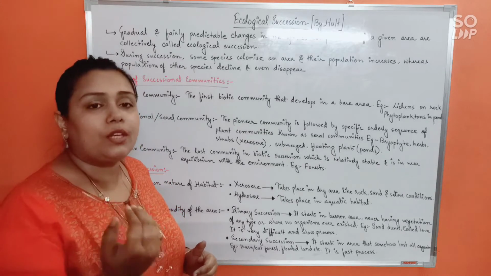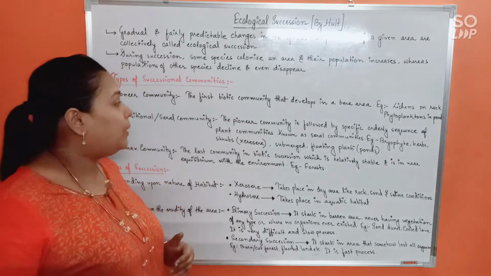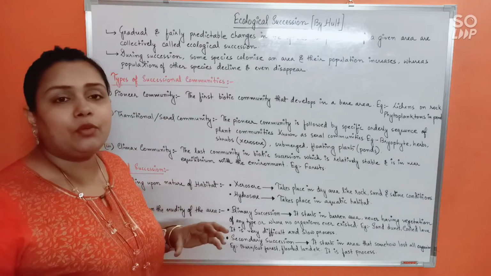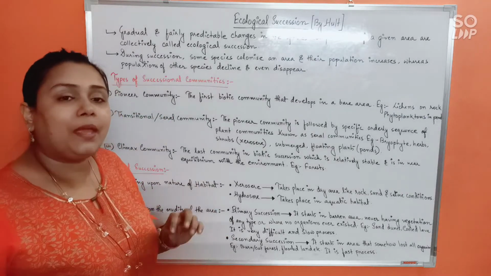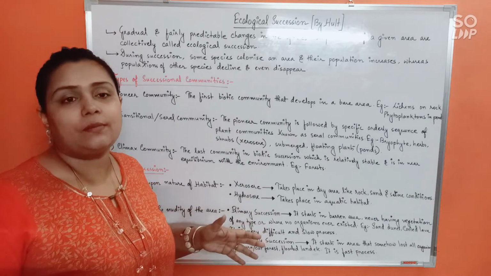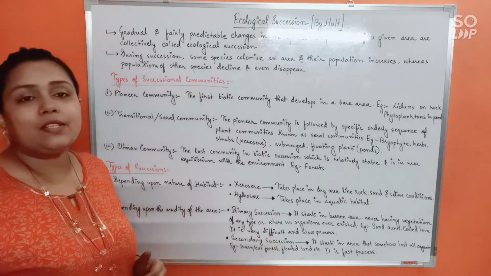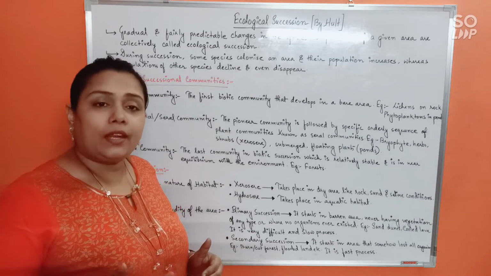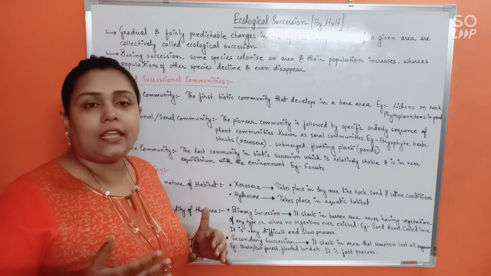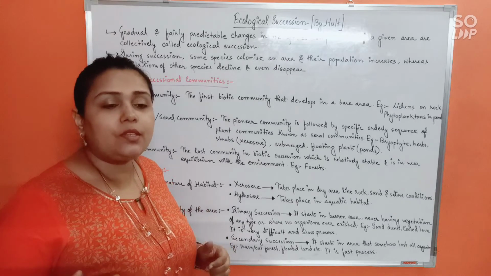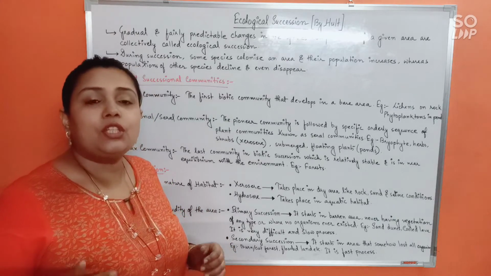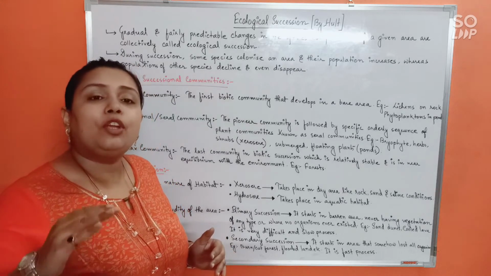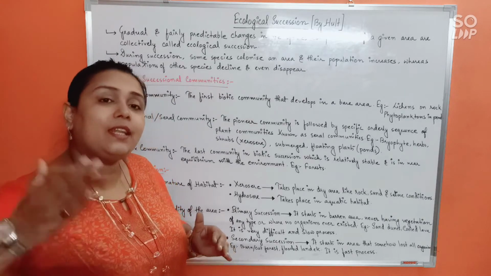So this species would be referred to as the pioneer community. The first community that would ever colonize a bare area where no other organisms have ever existed is going to be the pioneer community. And eventually, in the ecological succession process, the species which is in near equilibrium with nature, so that it will not further change, that is the last one.